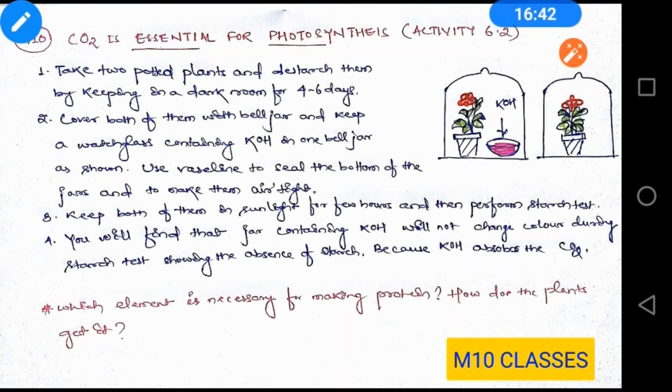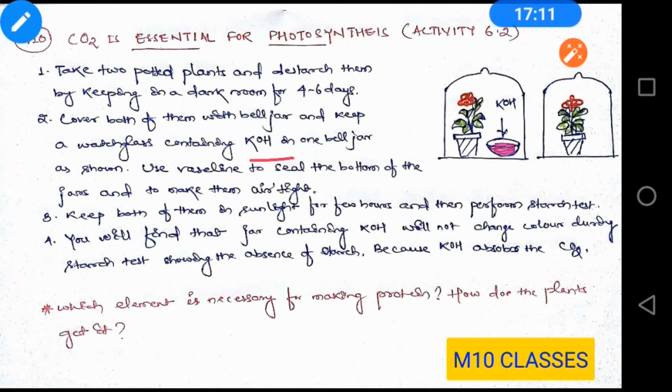Now what is the use of KOH? The KOH used here absorbs the carbon dioxide, so it will absorb all the carbon dioxide present inside that bell jar. Now keep it in sunlight for 2 to 4 hours, and again take out a leaf from both plants and test it for starch.